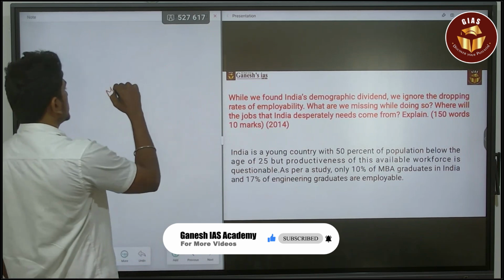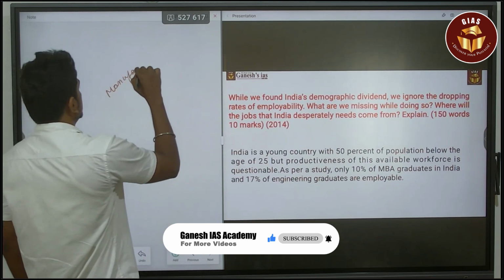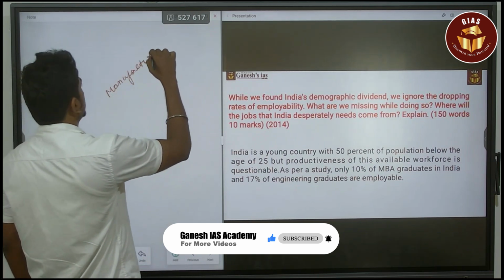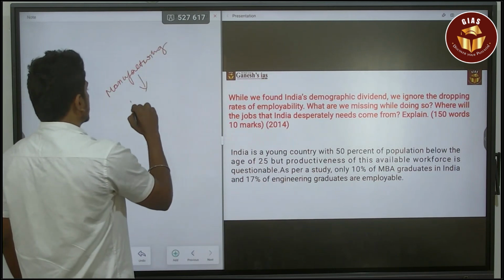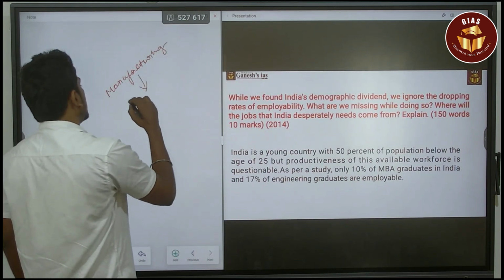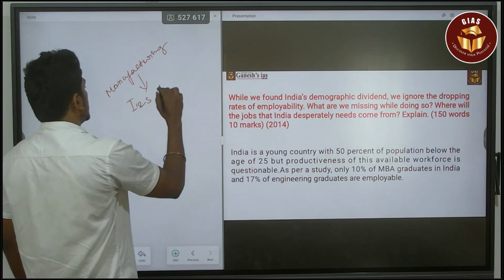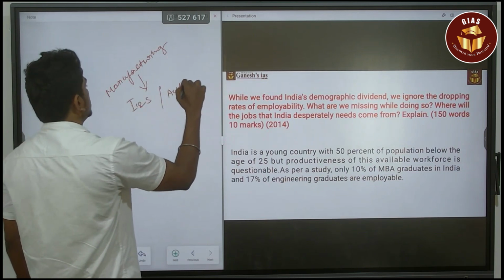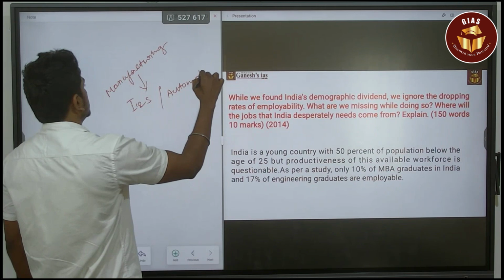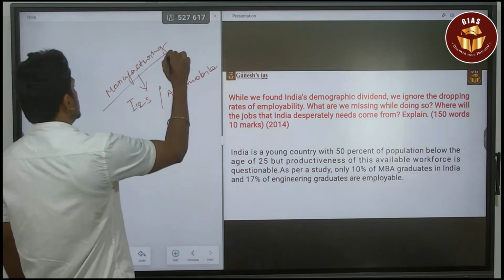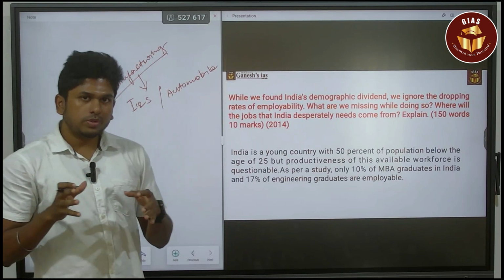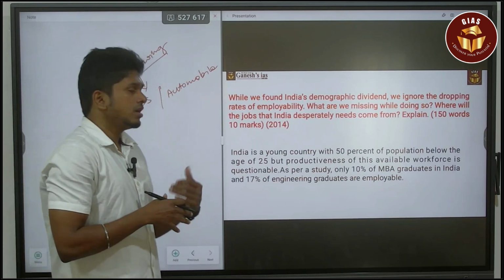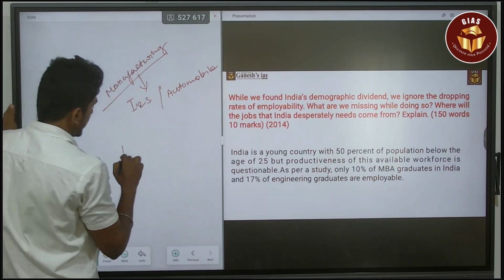Second, manufacturing sectors. That is also going to provide large employment opportunities. For that, we have to focus on iron and steel, automobile. So these are the possibilities where the huge population can be placed. Or else we can say the IT services.